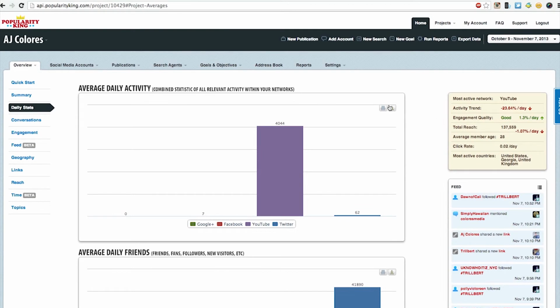And even over here, you can print these or you can download them as a PNG, JPEG, PDF image, or SVG raster or vector image. That way you can use them in your reports that you're giving to your higher-ups or wherever you need to. So, that's pretty much it.